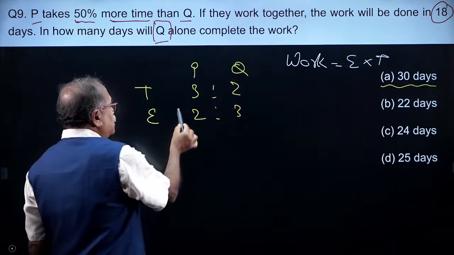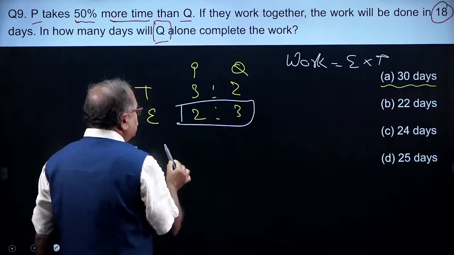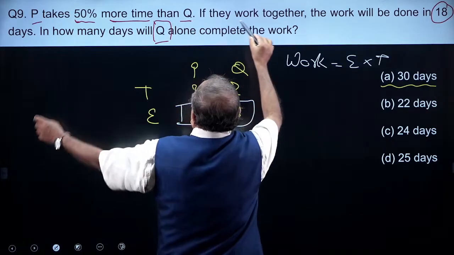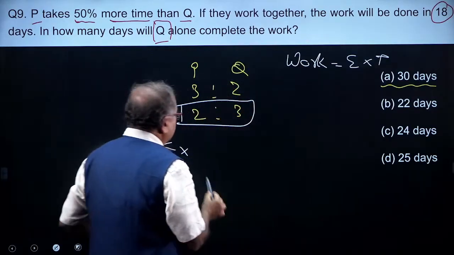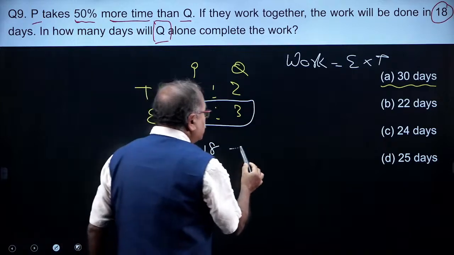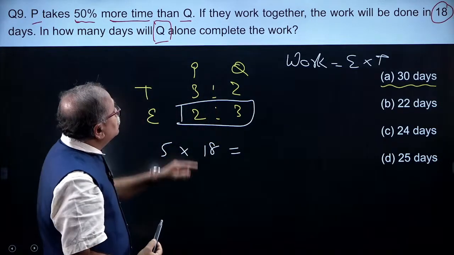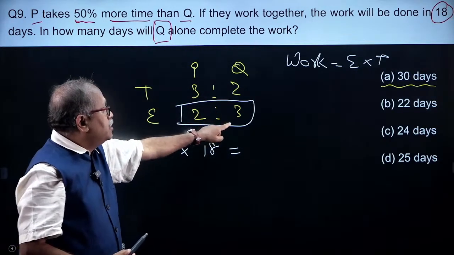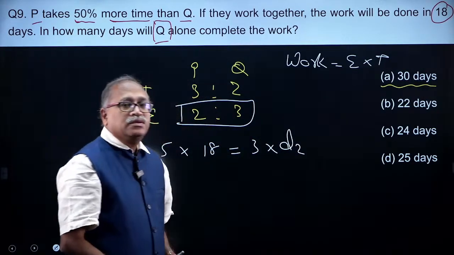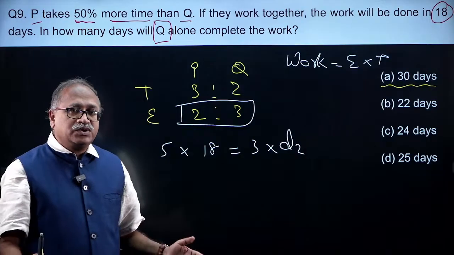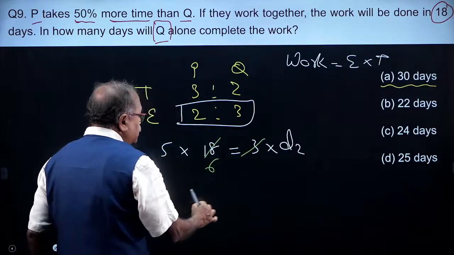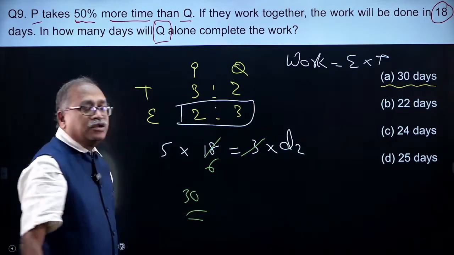So what is the first case? Here the efficiency is 5, efficiency 1 into D1, which is given to us. They together complete the work in 18 days. So efficiency 1 into D1 is equal to efficiency 2 into D2. So Q alone can complete the work in how many days? Q's efficiency is 3. If you are understanding this part, this question could be easily answered the way Aman has answered: 6 and this is 30 days.